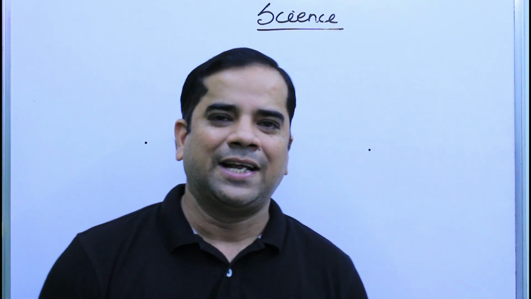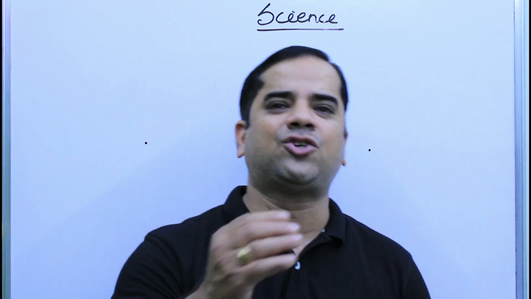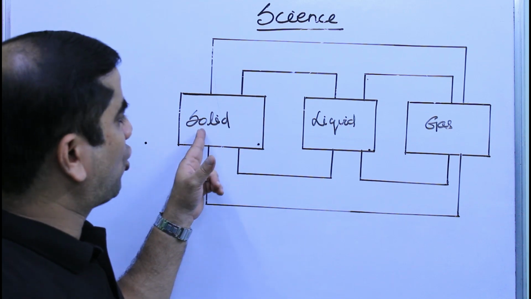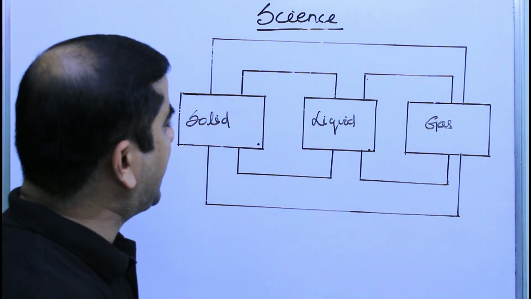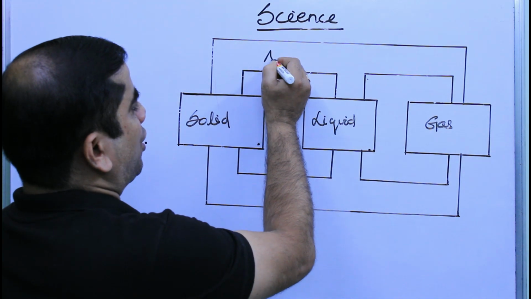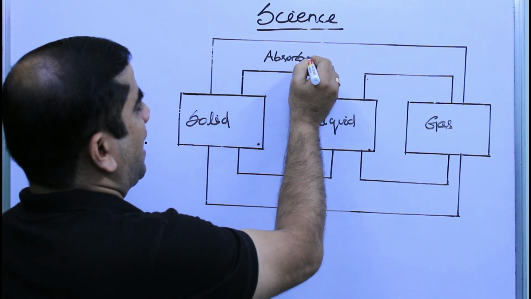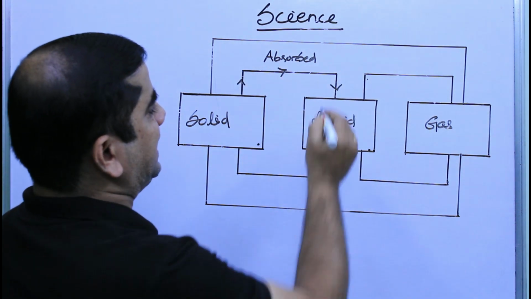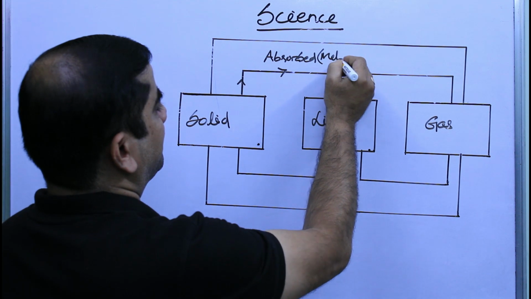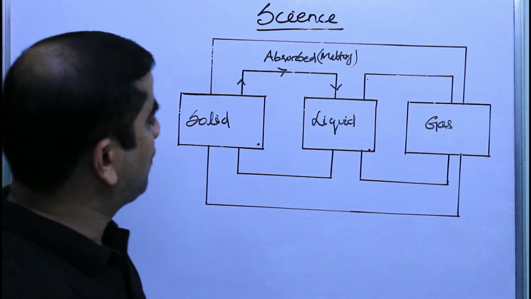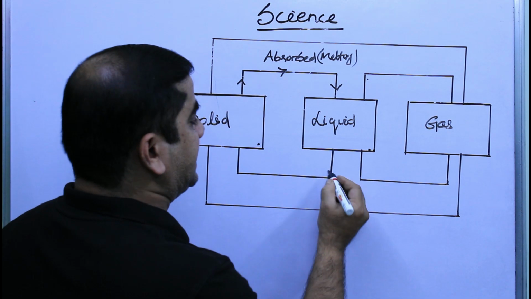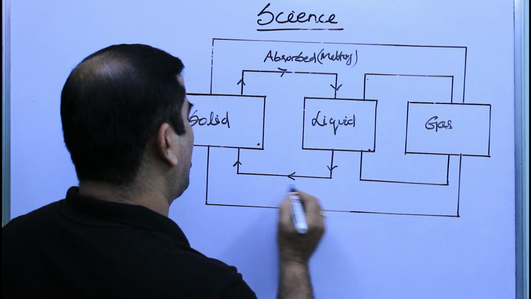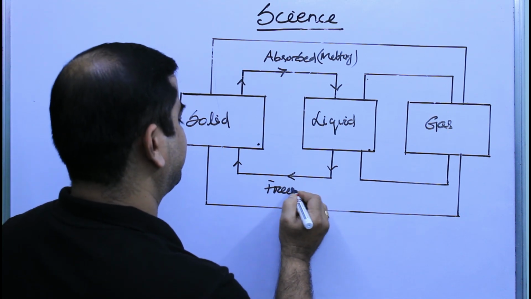Students, let us now take an example and try to understand the change in state in a better way. We have three states: solid, liquid and gas. Whenever heat is absorbed, solid changes to its liquid state and it is called melting. When heat is released, liquid converts itself into its solid state. It is called freezing.